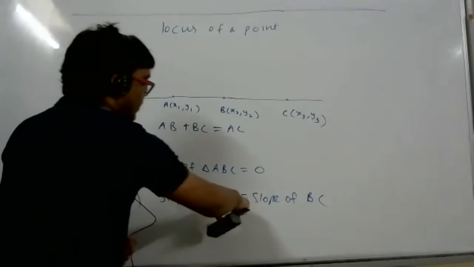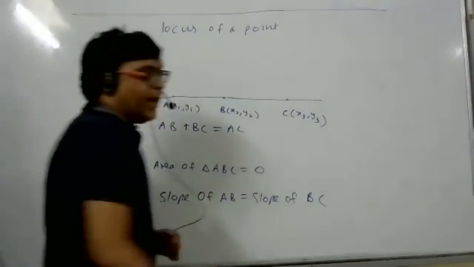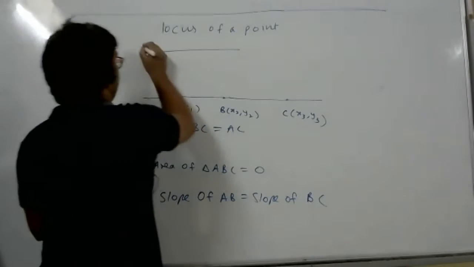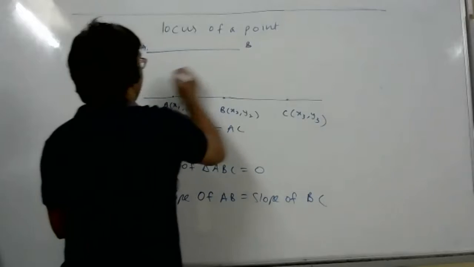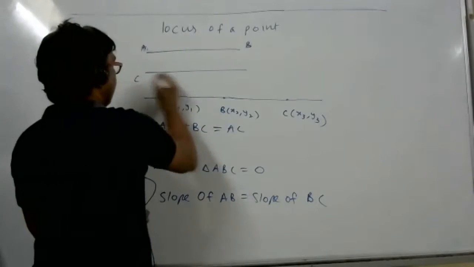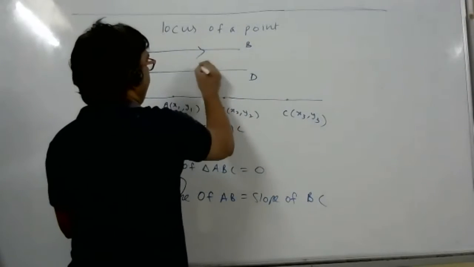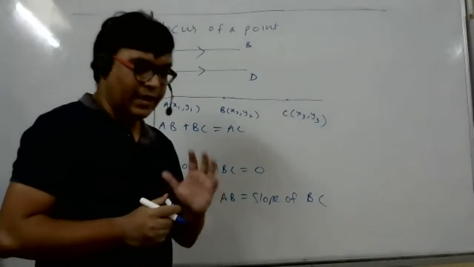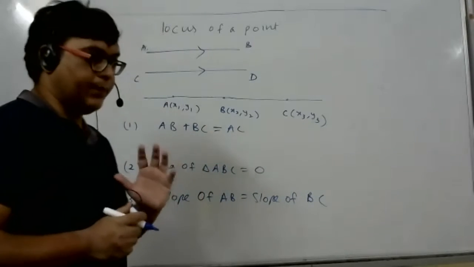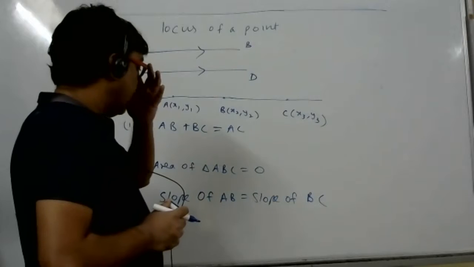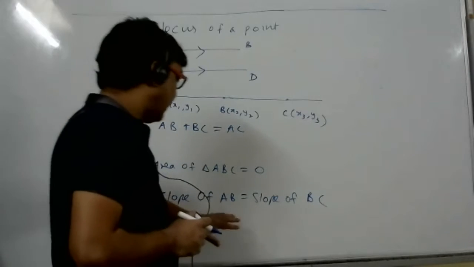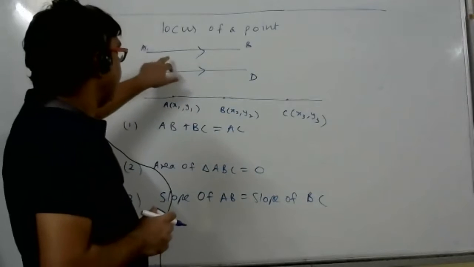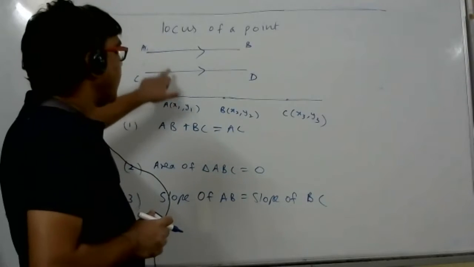But if one point, B, is common, then how can it be parallel? Suppose I say this is line segment AB and this is line segment CD, and it is given that both the line segments are parallel.